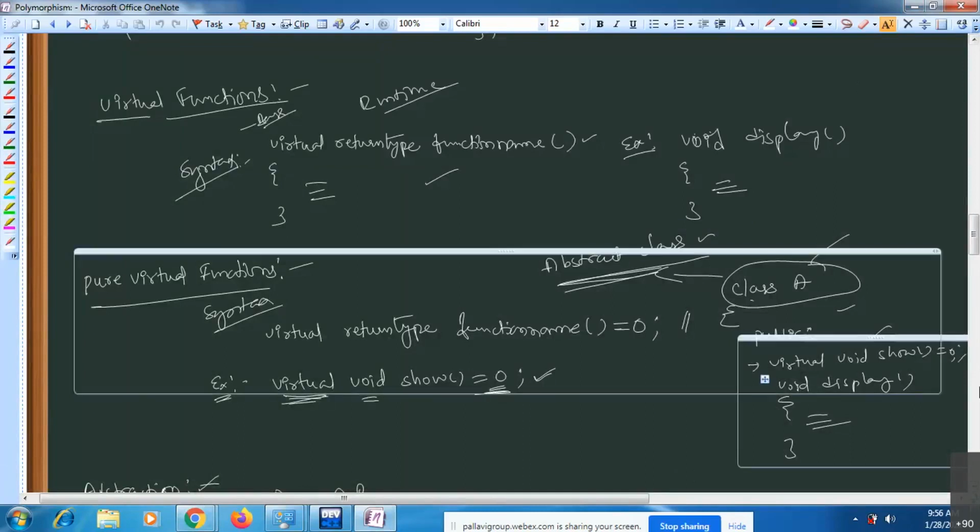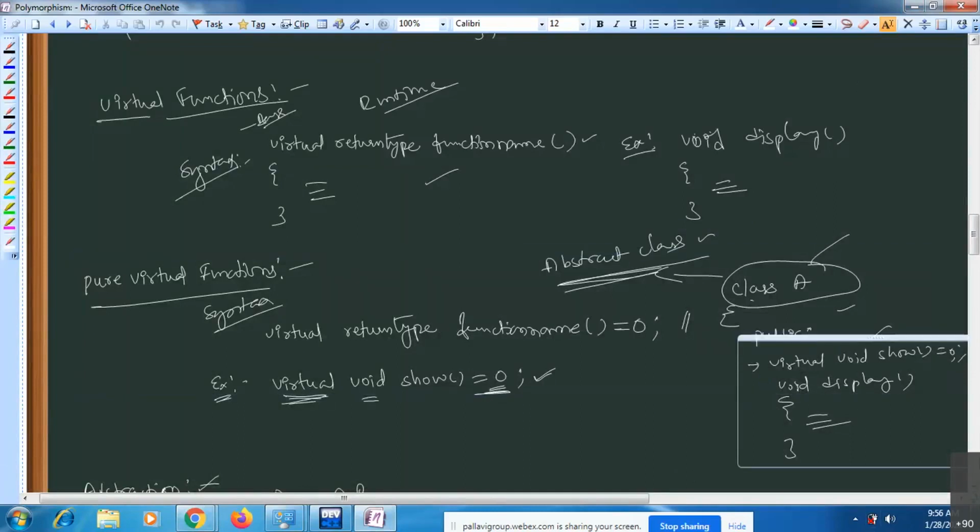See, for a pure virtual function, you simply assign the virtual function to 0. You are just declaring that function inside the class. That virtual function you call a pure virtual function. A pure virtual function does not have a definition.